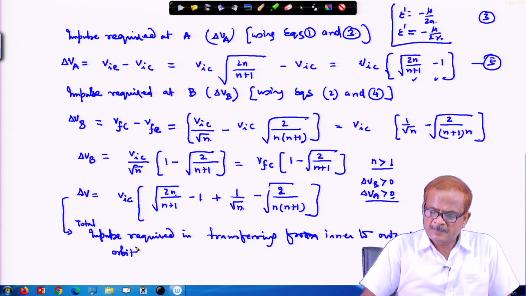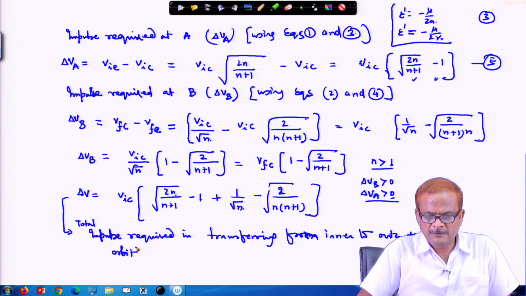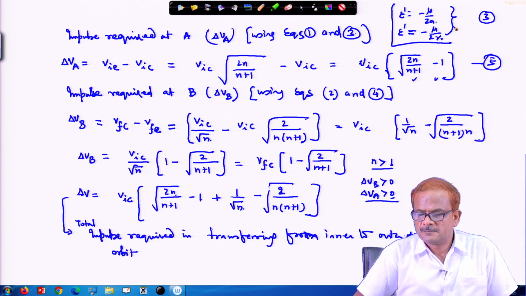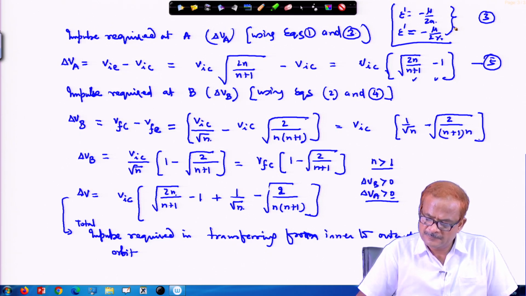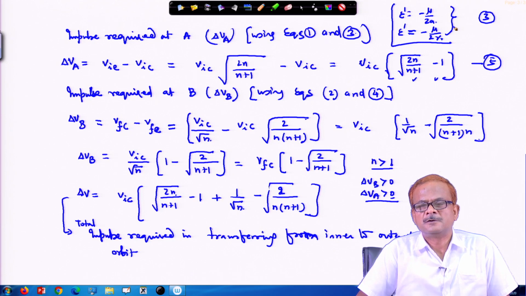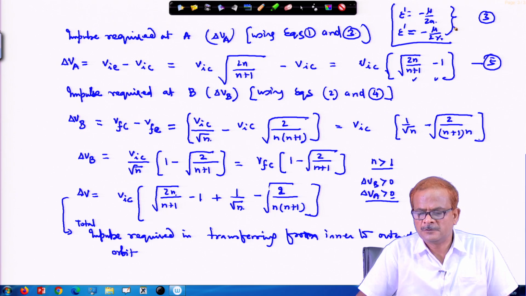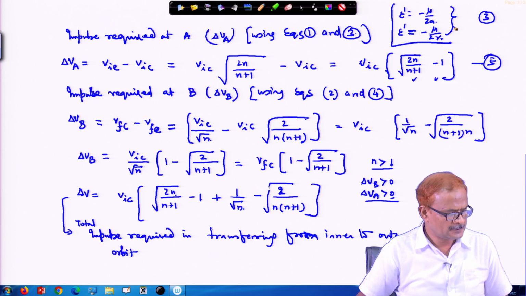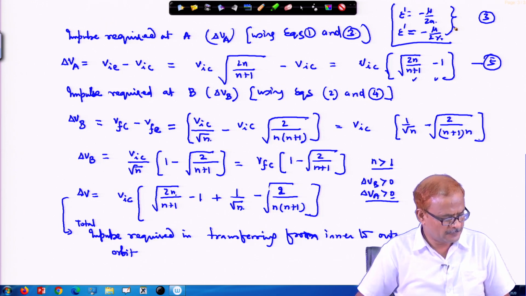And this particular thing, whatever we have worked out, we could have gone by using the energy approach. And through that route you will find that the same result will come, but later on you have to solve the quadratic equation and then you will get the result only. So, the process is the same, but that is much longer. So, I will give you a write up about that, the other way of doing the same problem. Here I am not going to discuss this, because you do not get anything new in that particular way of working.